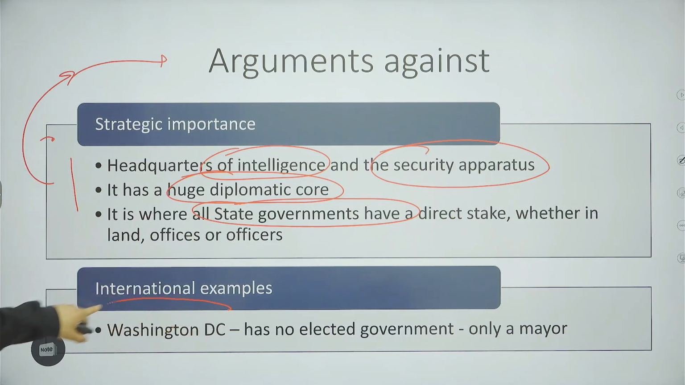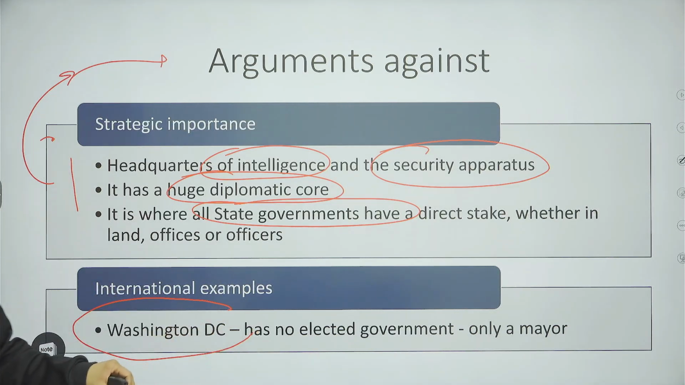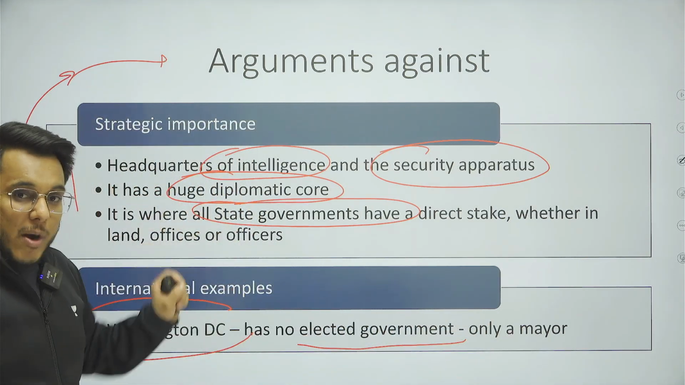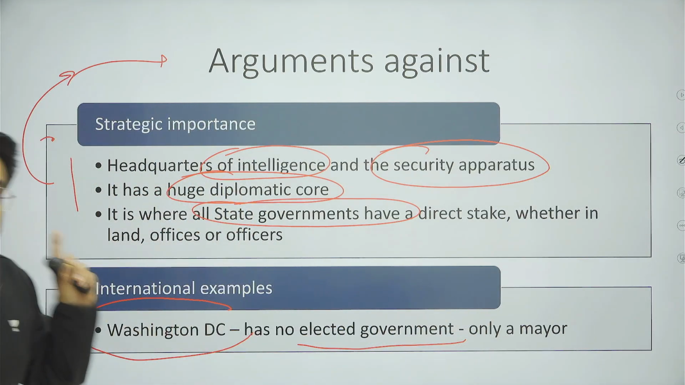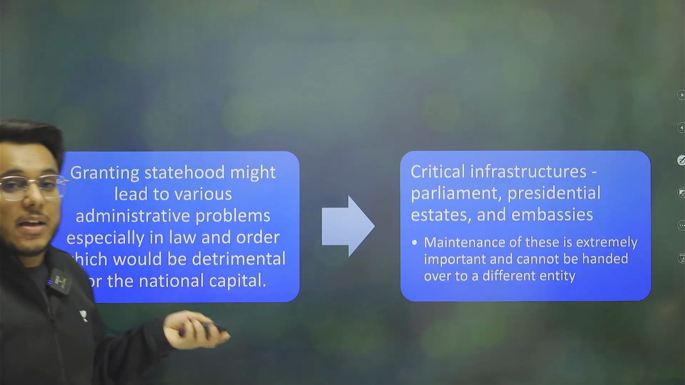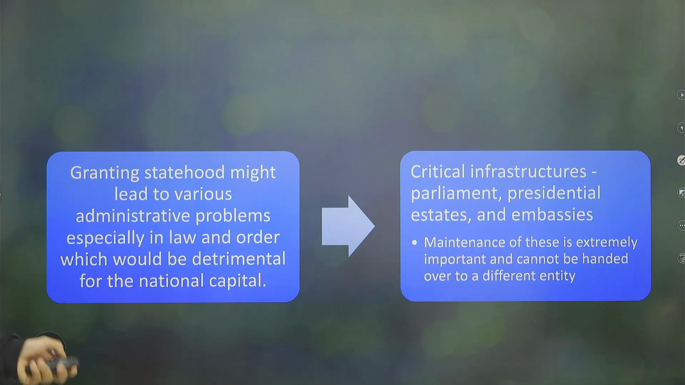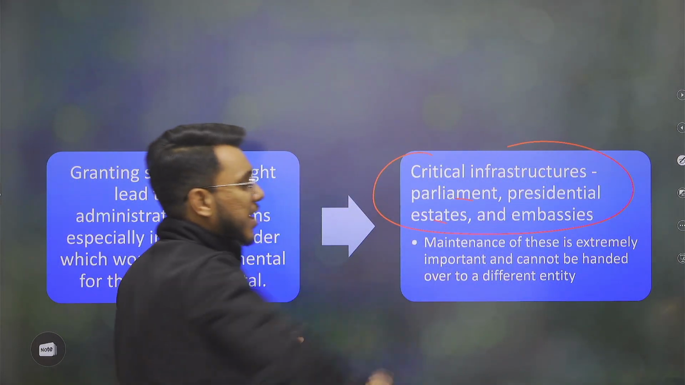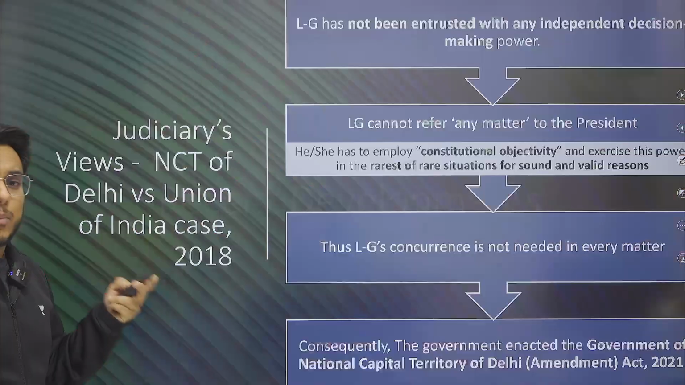Even if we see international examples, Washington DC has no elected government, only a mayor. So the point is that in matters of national capitals, more power needs to be vested in the union government for strategic purposes. Moreover, it has also been argued that giving statehood to Delhi might lead to many other problems. Critical infrastructure, Parliament, the presidential estate, embassies, their maintenance will be impacted.